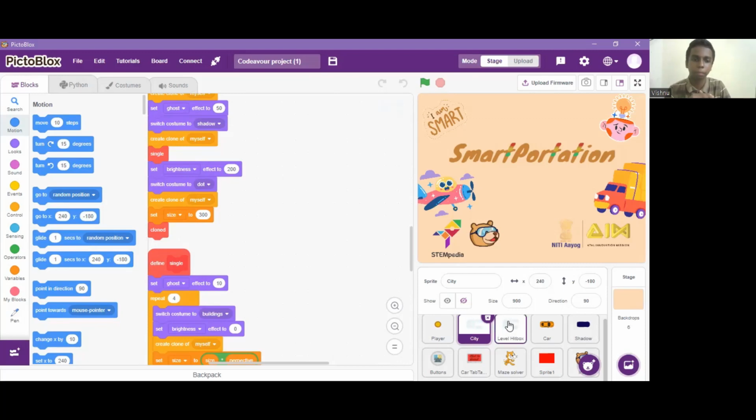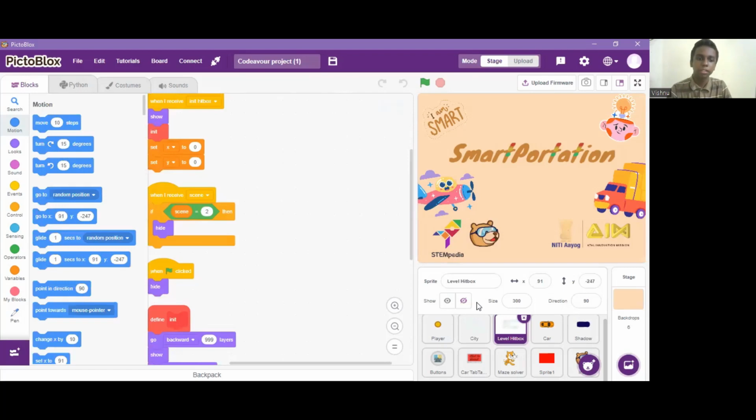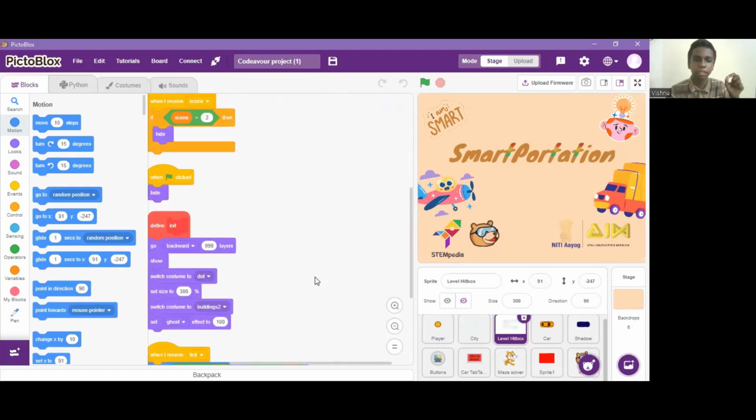Next there is the level hitbox. This is the basement or the layout. This does not duplicate but instead finds the hitting area. Like the car can't go through the building. It can hit the building but it can't go deep into the building. This does the work of providing a hitbox.